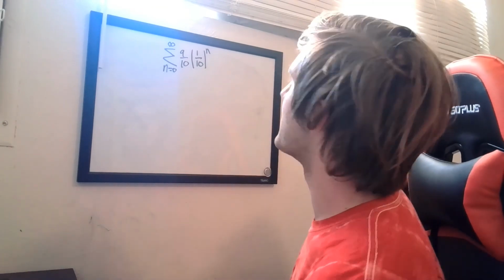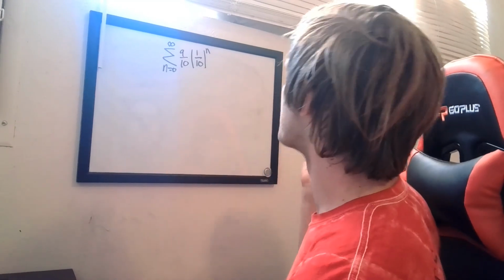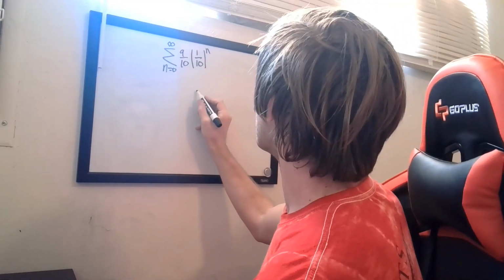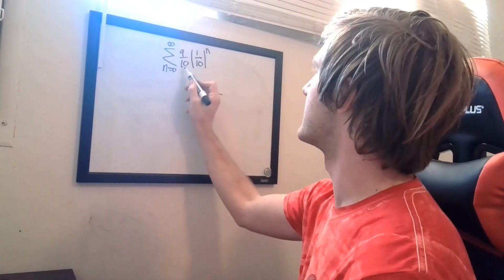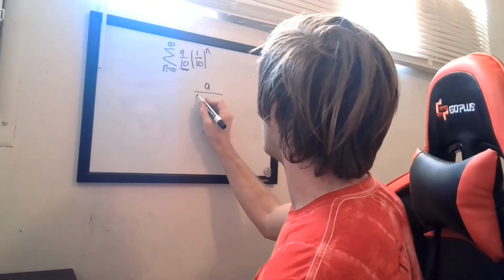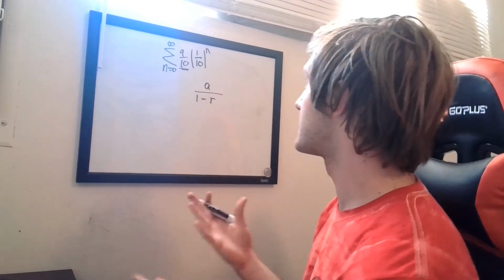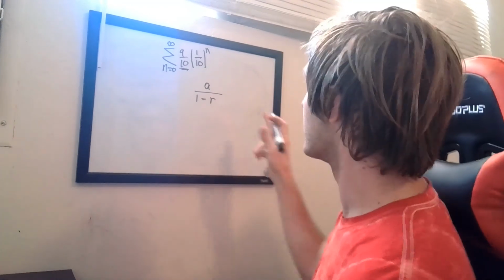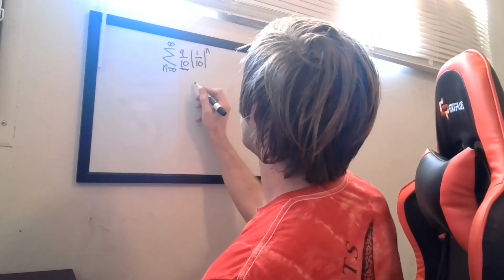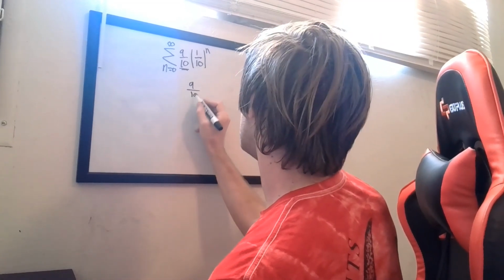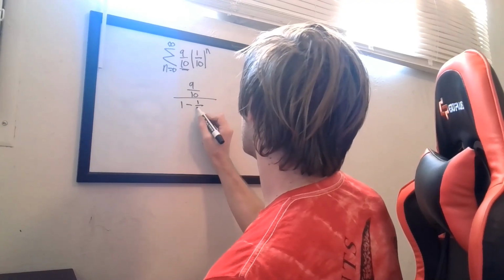So basically all we need to do at this point is write out that formula. So here's what we know. The formula is written as such. It's basically our constant a, which is this, divided by 1 minus our common ratio here. So 1 minus r. So basically all we need to do is just plug in those values here and solve for that. So let's do that. I'm going to write 9 over 10 divided by 1 minus 1 over 10, right?